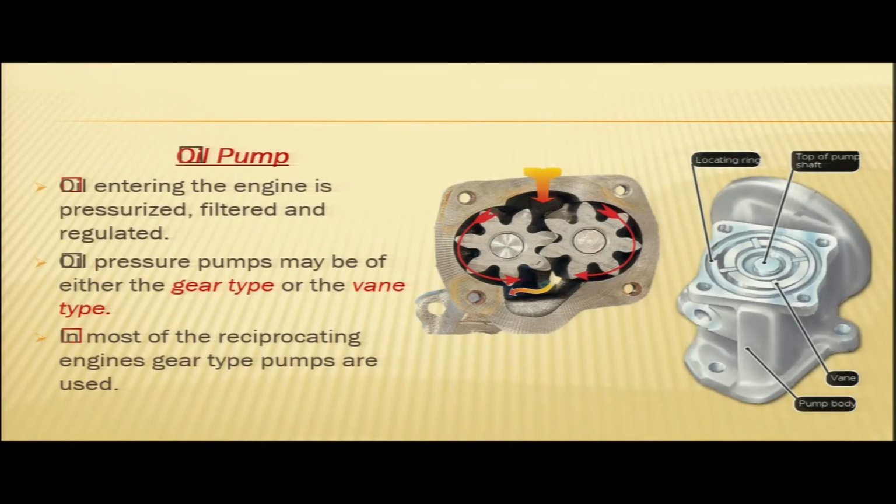The oil pressure pumps may be gear type pumps or vane type pumps. Here in the picture you can see that a gear type pump has been shown. You see this is one gear and this is another gear. In most of the reciprocating engines, gear type pumps are used.